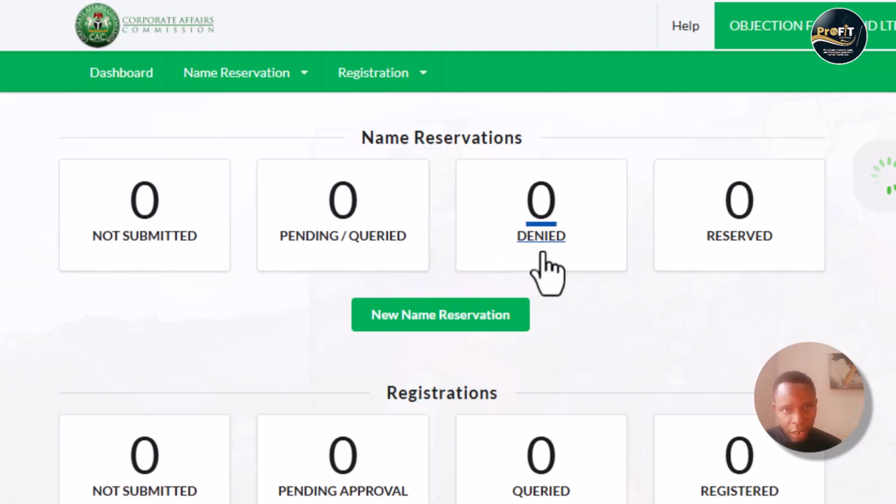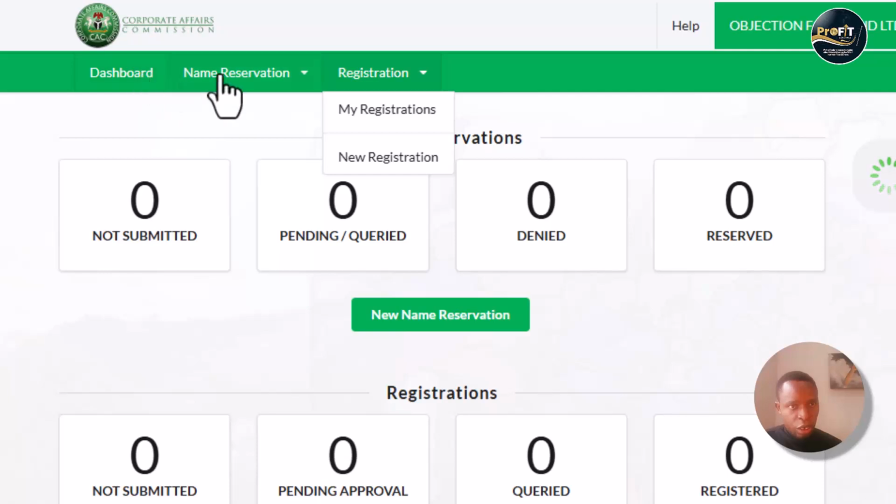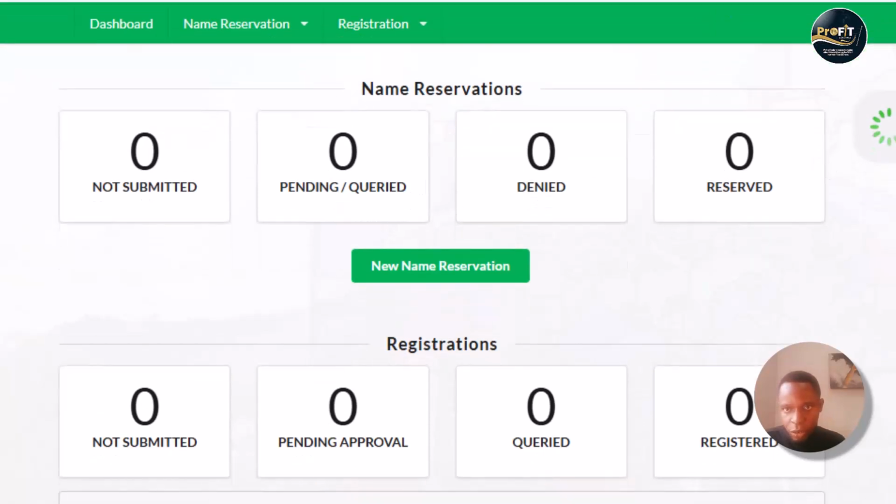Then here you can see deny. So if they deny your name, it will appear here. Here we can now see reserved. So either it is queried, denied, or reserved. Then you now see registration, which is under this one. So the one I showed first is this one. The next one is now registration, my registration, and then new registration. So it goes from reservation to registration. Remember I told you, you have a window period of 60 days, if a name is reserved, to get it registered. So this is where we'll be stopping this video for now.